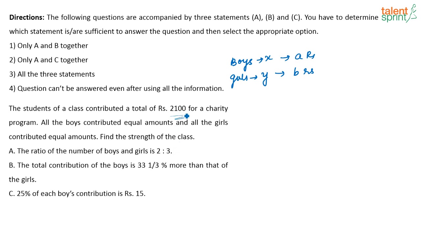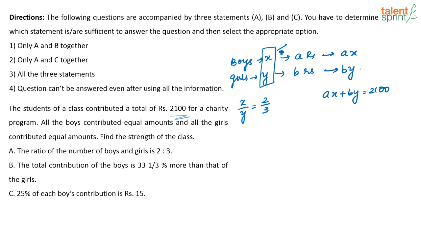No. Can I find out the answer? See, totally they are giving 2,100 rupees. Ratio of boys and girls is 2:3. The only thing I can say is X by Y is equal to 2/3. So totally boys, how many rupees are they giving? They are giving AX rupees. Girls are giving BY rupees. The only thing that I know based on what is given in the question is AX plus BY is equal to 2,100. But again, I am not able to find out anything, right? I am not able to find out what is the total strength of the class. Total strength of the class means I have to find out what is X plus Y. That is the question. So I am not able to find out using the first information.